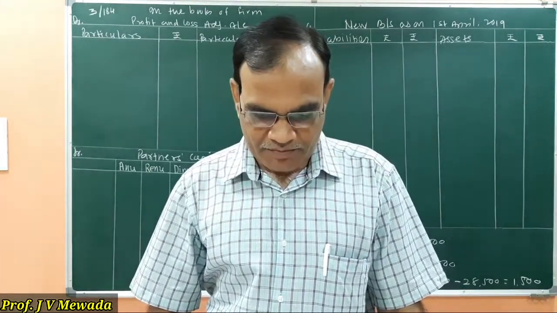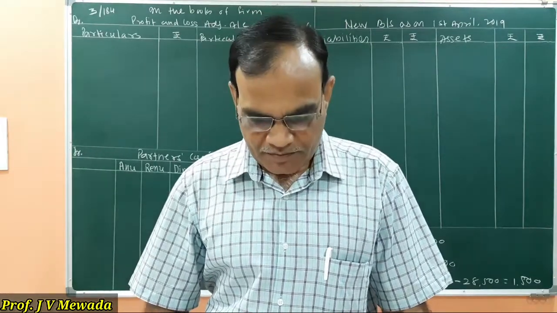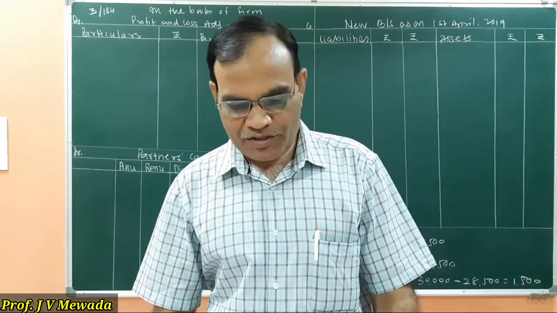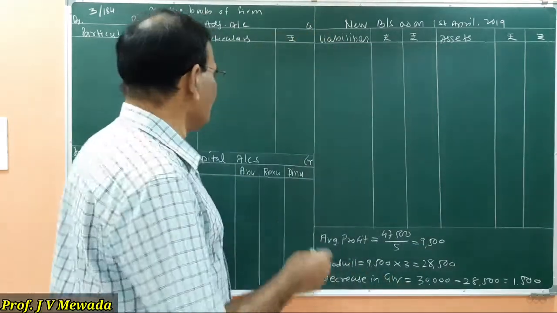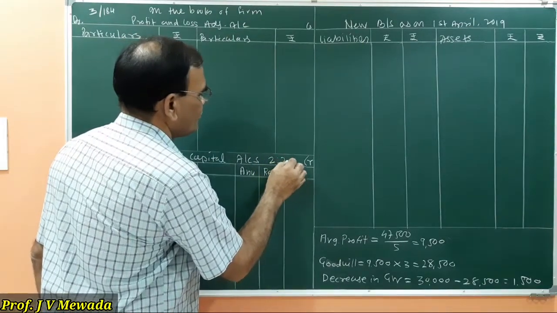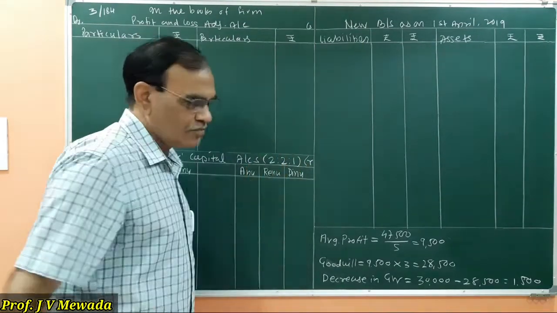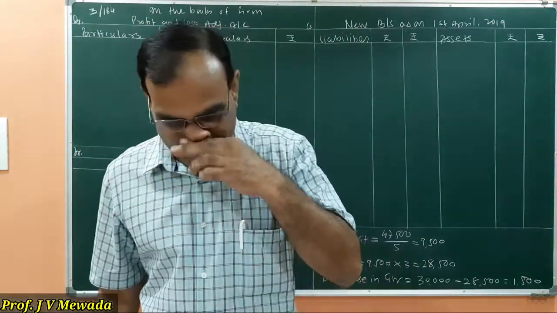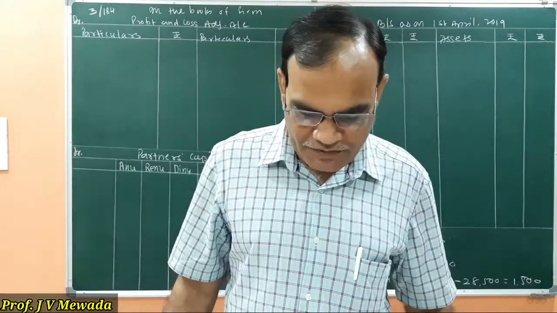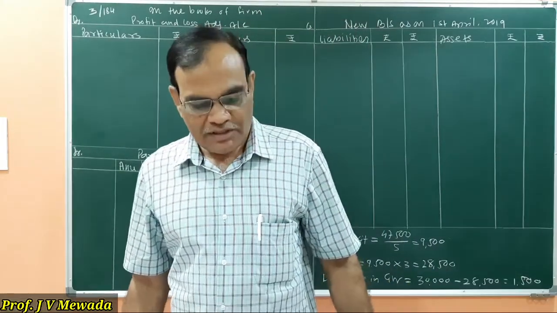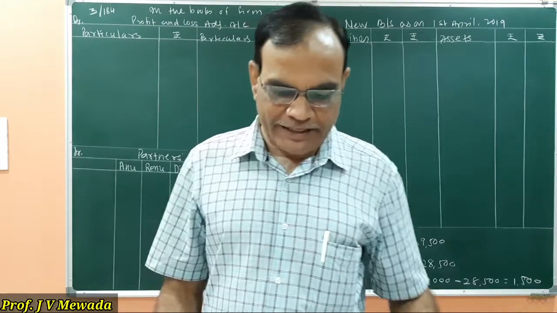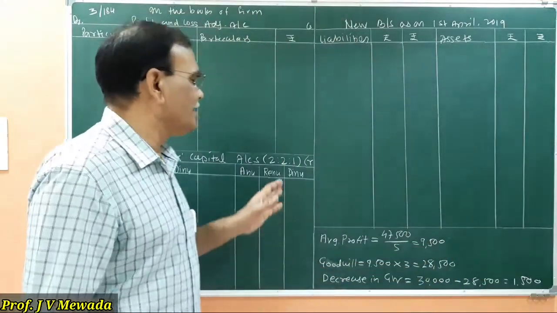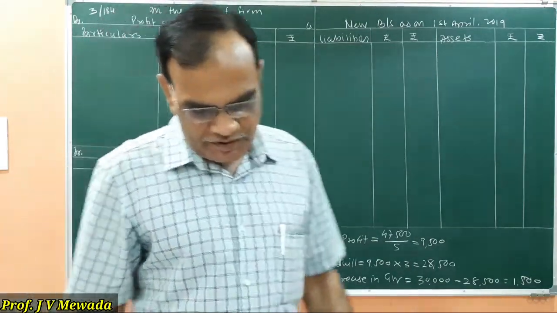We are given the sum in which there are 3 partners, Anu, Renu and Dinu, and they are sharing profits and loss in the ratio of 2:1. So the profit sharing ratio is 2:1. So we are having partner Anu, Renu and Dinu. And then we are given the balance sheet as on 31st March 2019, and below that we are given the adjustments, and we are told that Dinu, that is the third partner, is retiring in this firm on the following